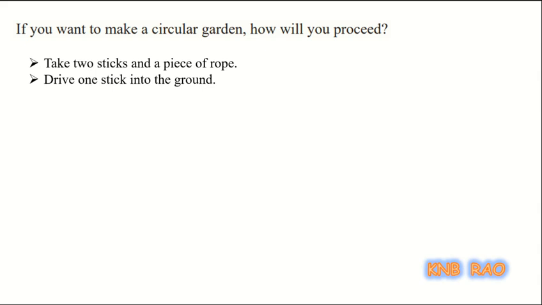That means one stick you can fix on the ground like a stump, but not 3 stumps, just 1. If you drive one stump into the ground, it stands straight like that. So one stick you are asked to drive into the ground. That acts as the center of the proposed circle.